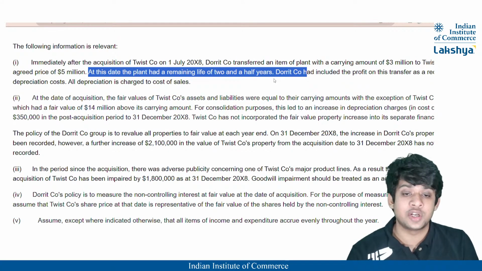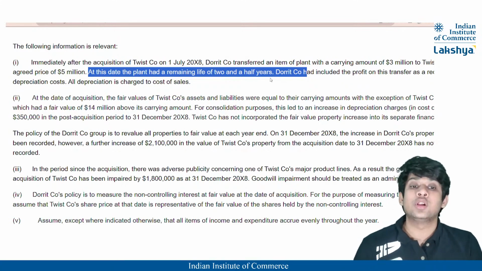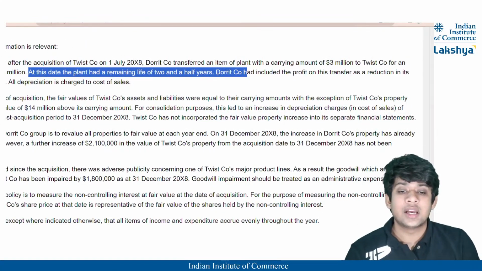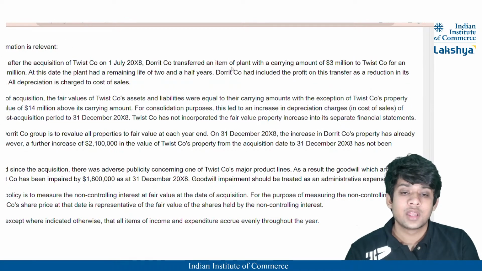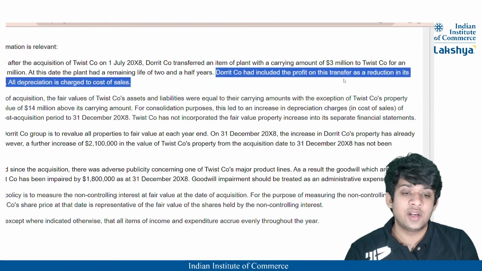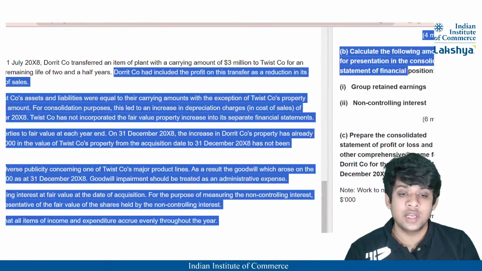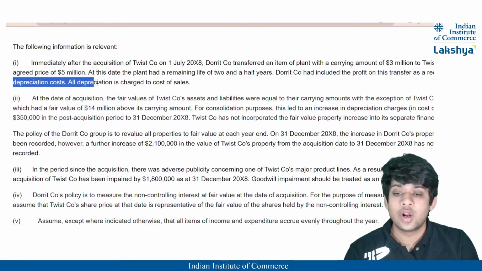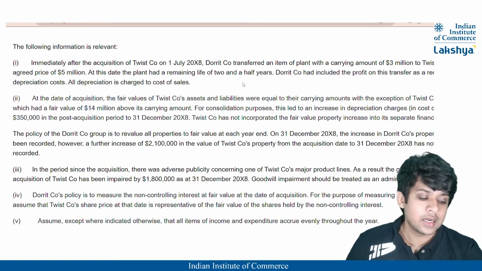So we have to charge depreciation over 2.5 years, and that will also be done 6 by 12 because this is a mid-year acquisition of a subsidiary. Dorrit Company has included the profit on this transfer as a reduction in its depreciation costs. All depreciation is actually charged to the cost of sales.